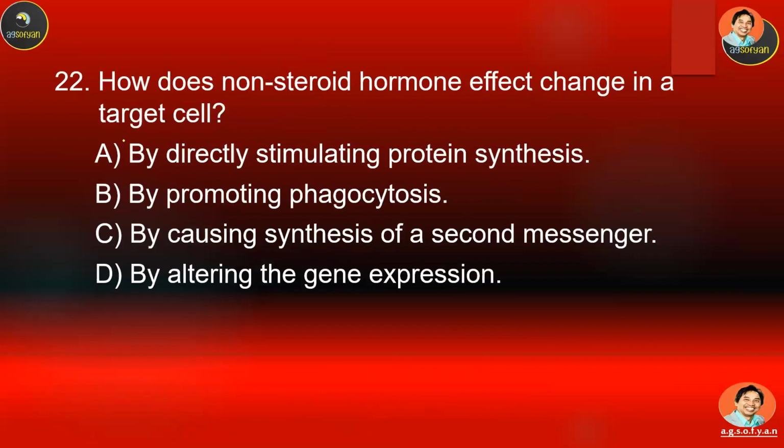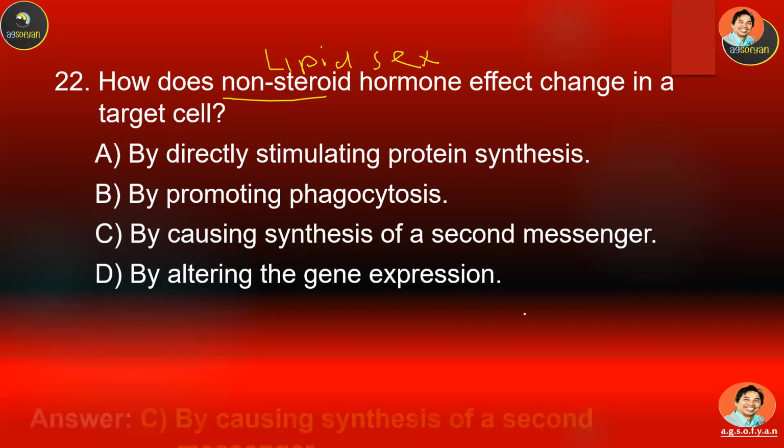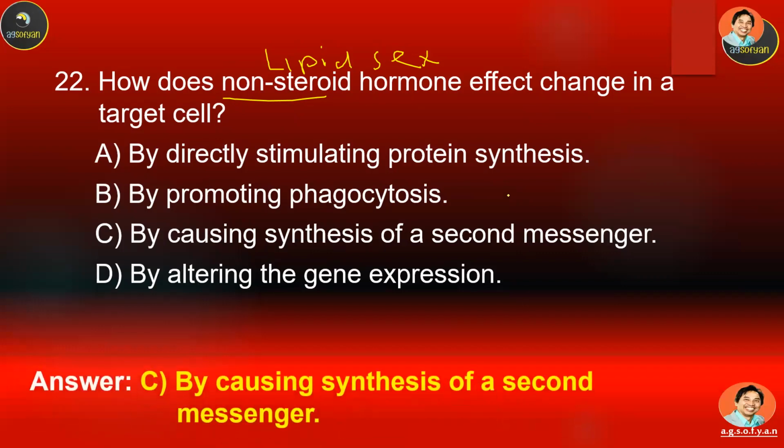22. How do non-steroid hormones affect changes in the target cell? Okay, so this is a lipid-soluble hormone. Just remember, an example is sex hormone. Their receptor is inside the cell, in the DNA in the nucleus. Oh sorry, this is not non-steroid.